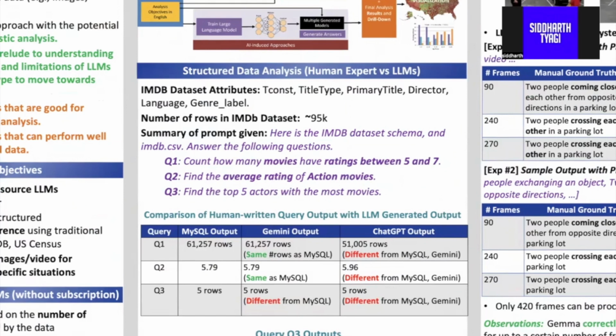Moving over to structured data analysis, this is something that I personally worked on. We used the IMDb dataset with around 95,000 rows and designed 18 questions ranging from easy to hard. Our goal was to compare human written SQL queries with LLM generated outputs. Before showing the results, here are some of the example questions we asked.